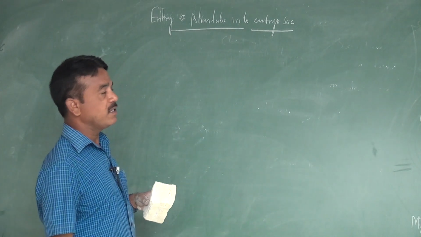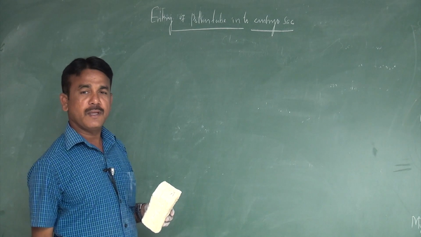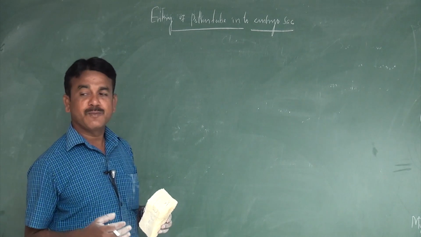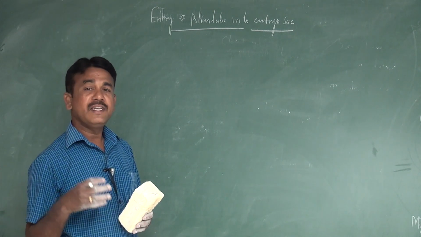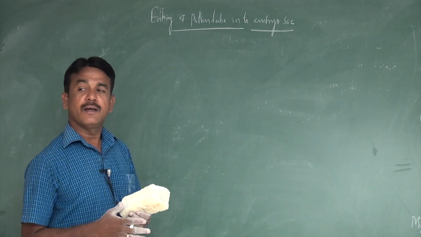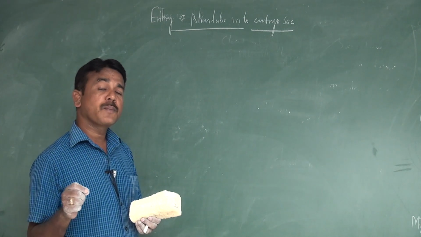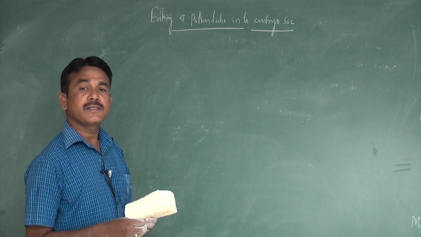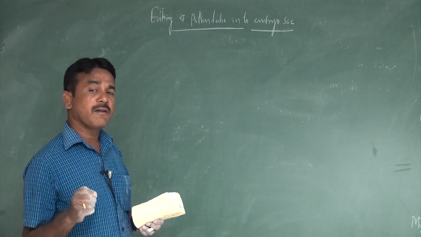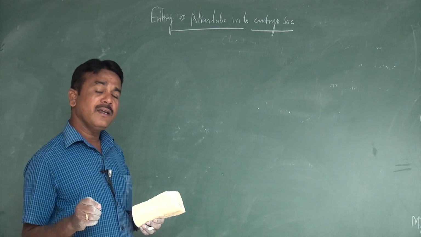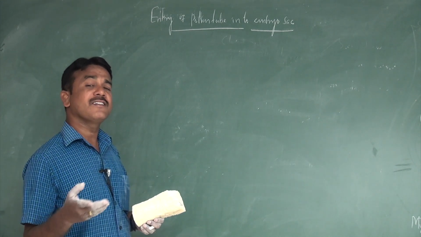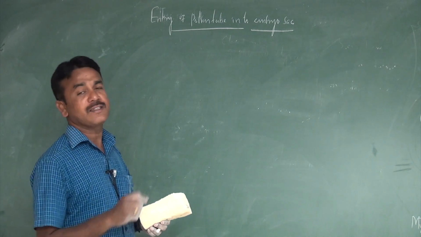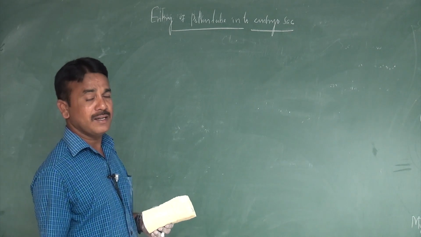Because I already discussed progamy, chalazogamy and mesogamy. That means the pollen tube can enter in different kinds of ways. If it enters in any one of the ways, the pollen tube predominantly enters through the micropylar end, because the micropylar end possesses an opening. Whichever way the pollen tube enters, the only way is the micropyle. That is commonly called the micropylar end.